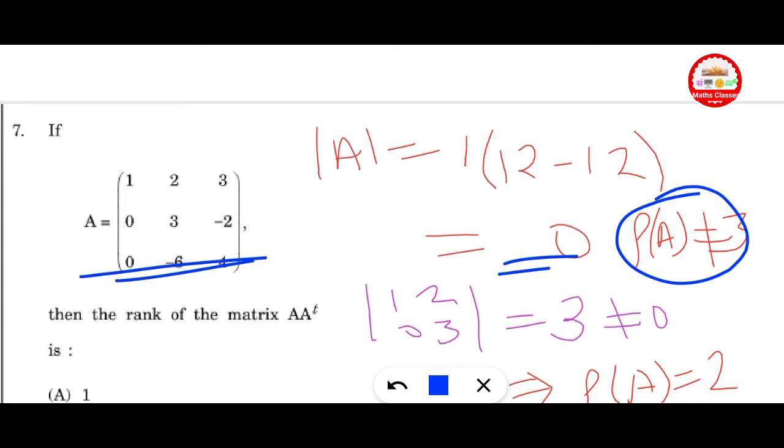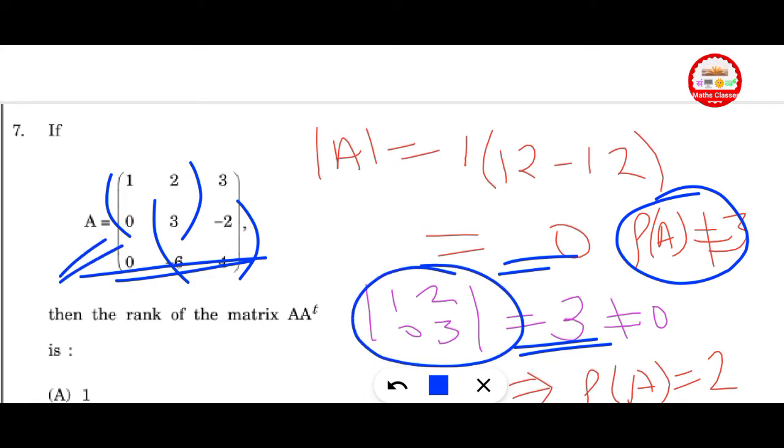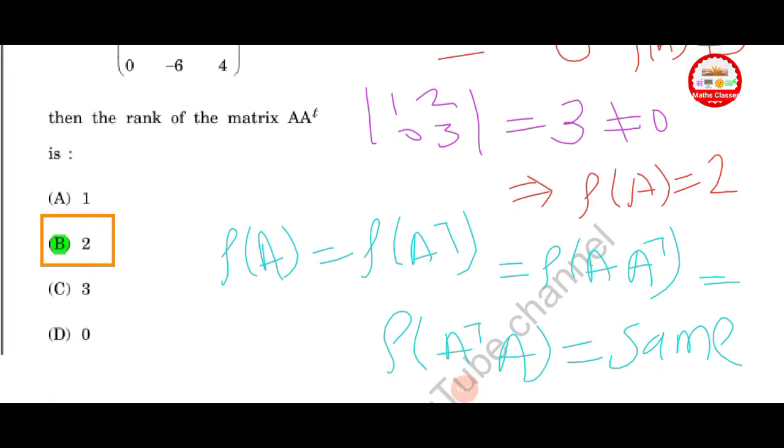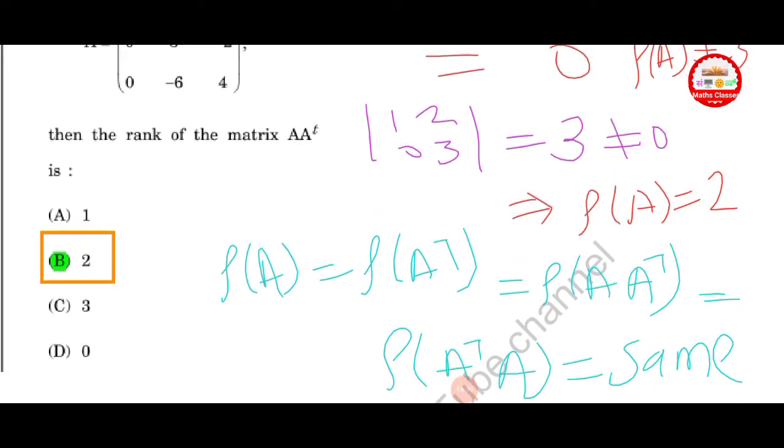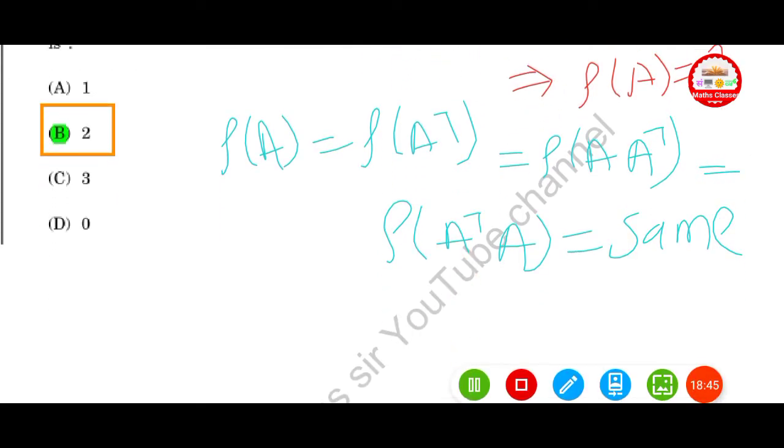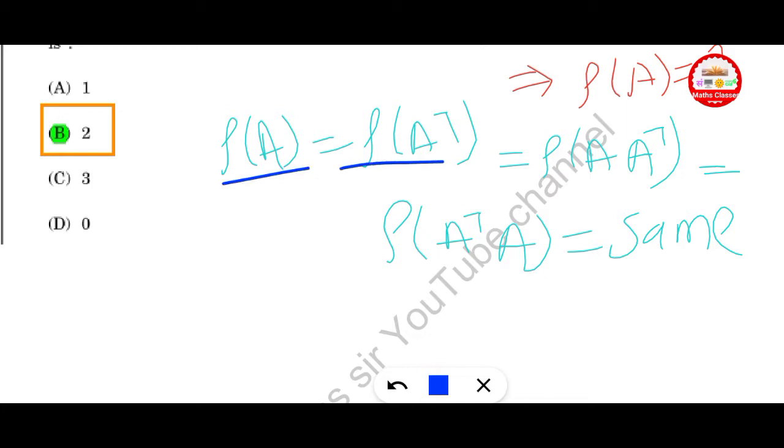Now check for a determinant of 2 cross 2. You can check any 2 cross 2 minor. Here we get non-zero. Therefore, the rank of A is equal to 2. So finally we get the rank of A into A transpose is 2. This is the result: rank of A is equal to rank of A transpose, is equal to rank of A into A transpose, is equal to rank of A transpose into A. All are the same here.